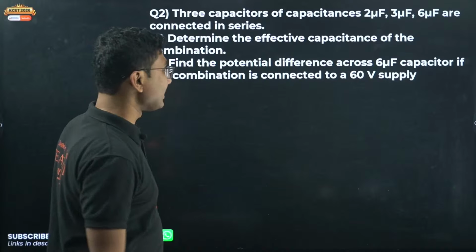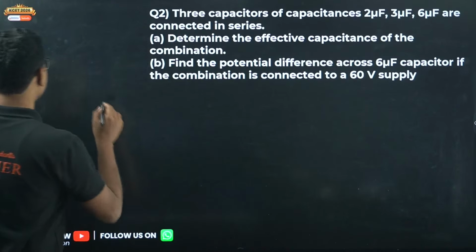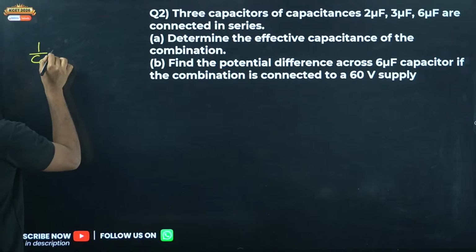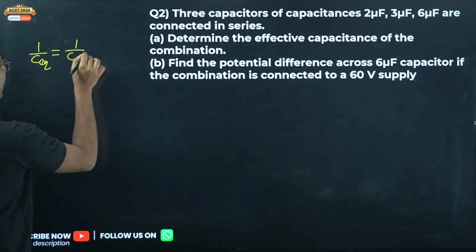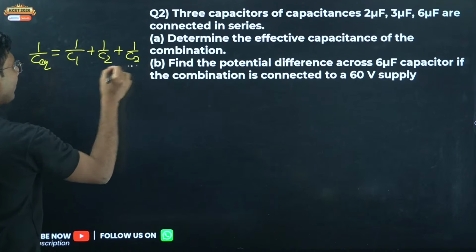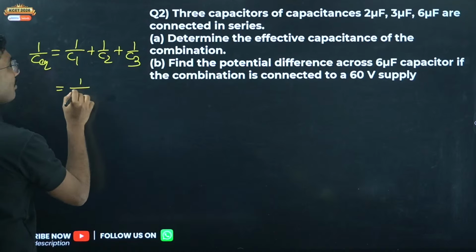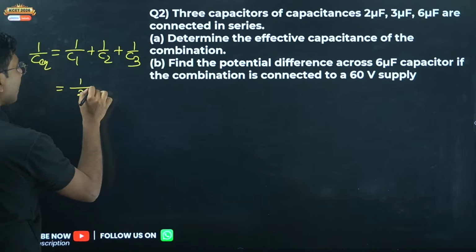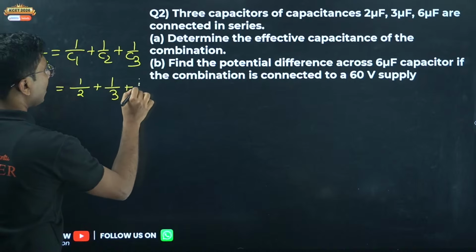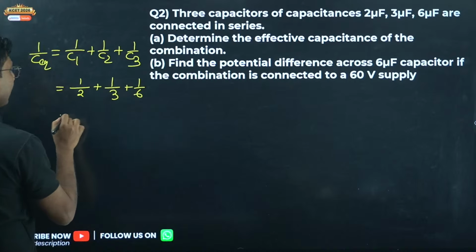3 capacitors of capacitances 2 microfarad, 3 microfarad, 6 microfarad are connected in series. Determine the effective capacitance of the combination. How to calculate the effective capacitance? So in series we know that 1 by C equivalent is 1 by C1 plus 1 by C2 plus 1 by C3. Or 1 by 2 microfarad. We are not converting it into farad because it is not necessary over here. We will do it if required in the next step.